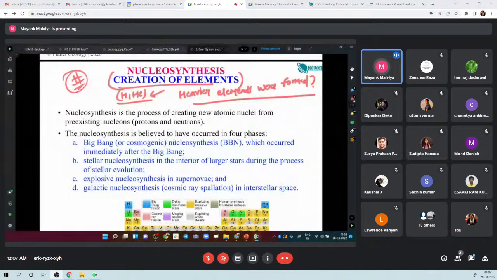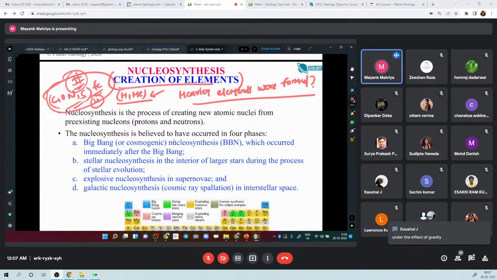In the earliest time, there were only hydrogen and helium. Even today, hydrogen and helium are the most abundant elements, right? This we will study in geochemistry. But we also have carbon, oxygen, nitrogen, sulfur, and a lot of other heavier elements. We have iron, right? Even uranium. So how are these heavier elements formed from the earlier lighter elements?